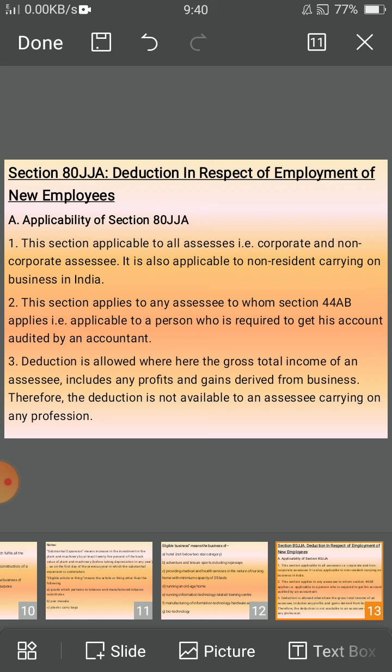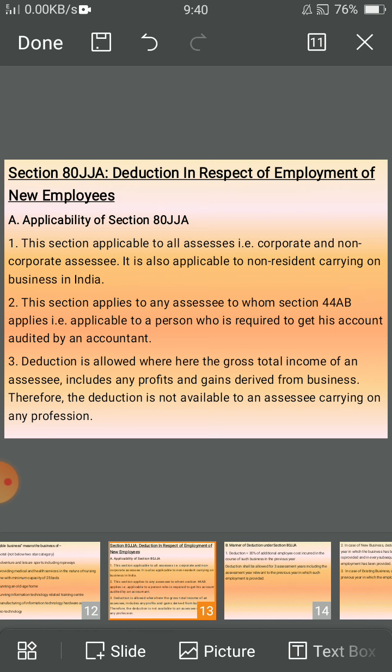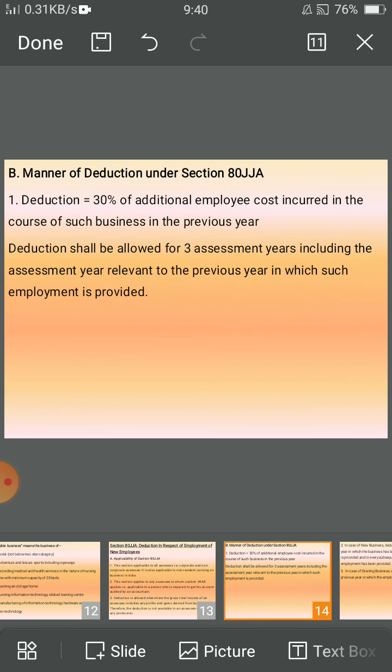This section applies to any assessee to whom Section 44AB applies, that is, a person who is required to get his accounts audited by an accountant. Third, deduction is allowed where the gross total income of an assessee includes any profits and gains derived from business. Therefore, the deduction is not available to an assessee carrying on any profession.